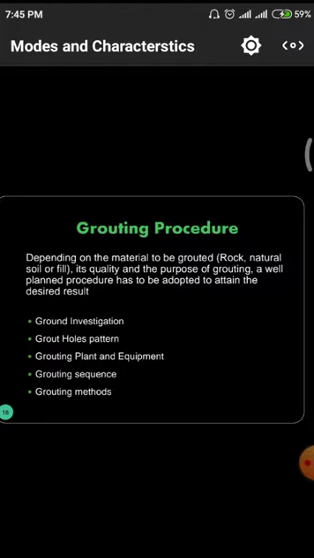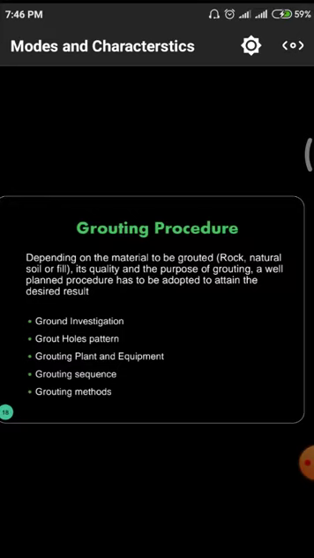First of all, depending upon the material to be grouted, whether in the rock strata, natural soil strata or any other sandy soil strata, we have to observe the quality and purpose of the grouting. Quality means the quality of the structure and the quality of the materials we are using.